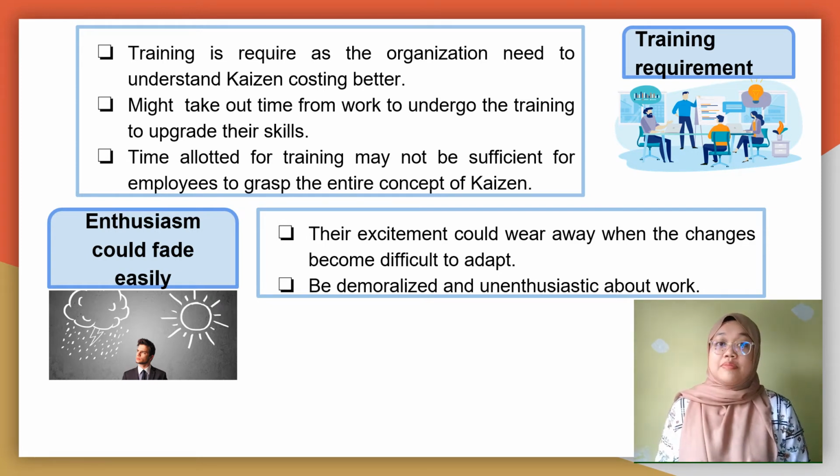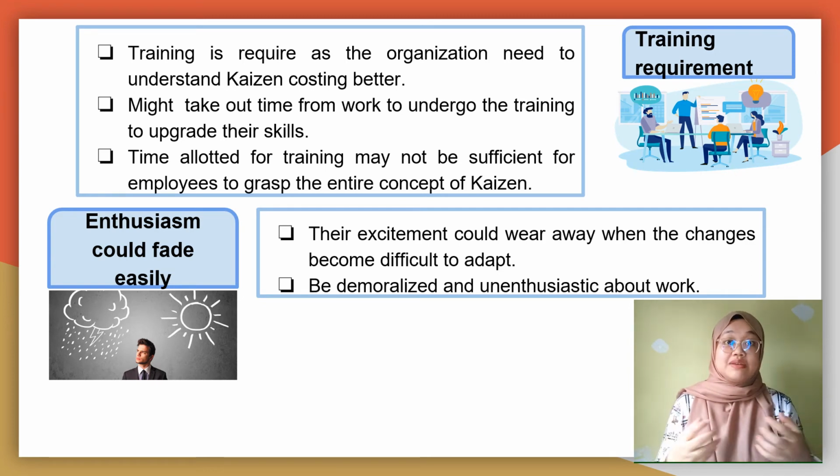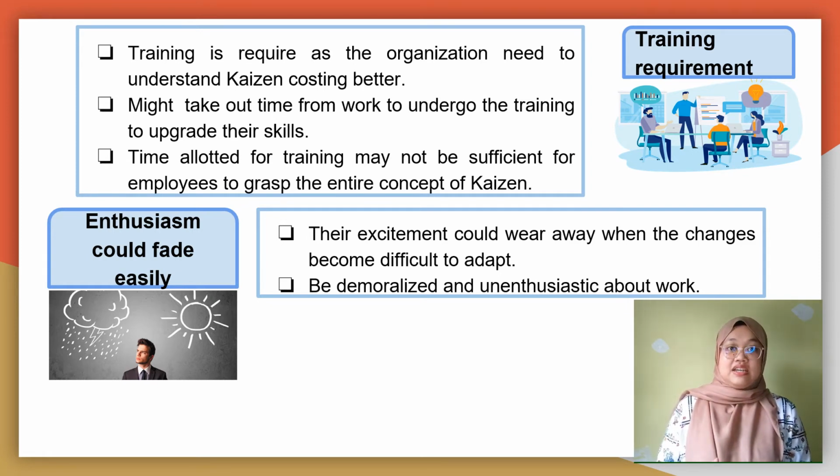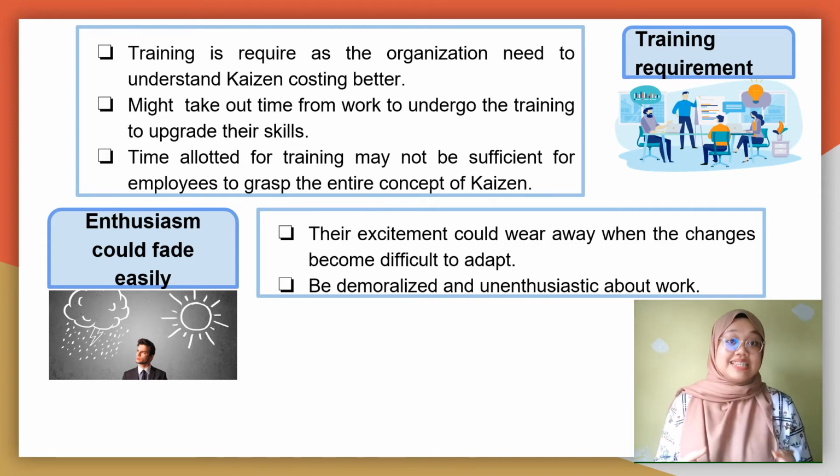Furthermore, the time allotted for the training might not be sufficient for the employee to grasp the entire concept of Kaizen, as such employees may not be willing to implement the concept since they do not understand it. The enthusiasm in implementing Kaizen costing could fade easily. Employees might be excited at first to implement the new changes.